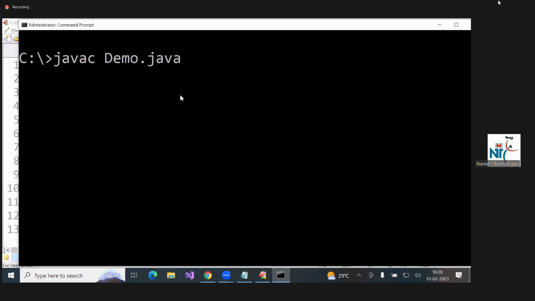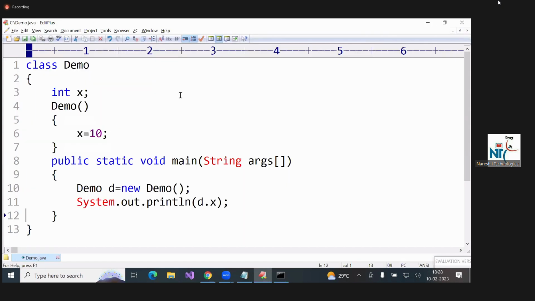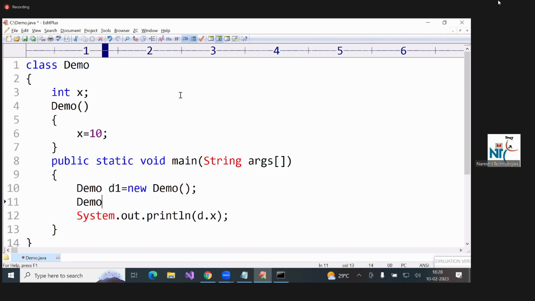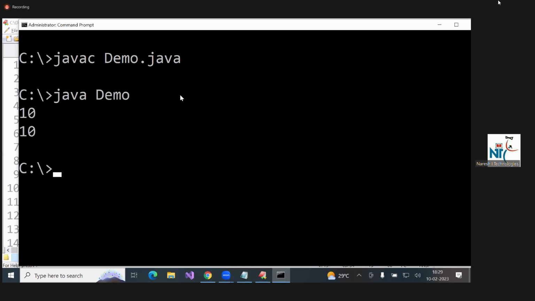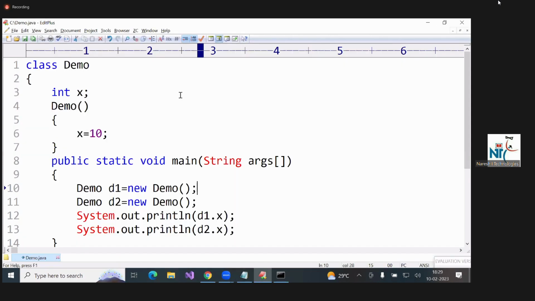But the problem is, if more than one object is there, Demo d1, Demo d2, d1.x, d2.x, it is not suitable. In this situation, you have to go for a parameter constructor.